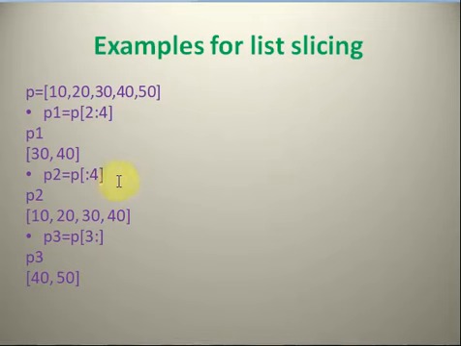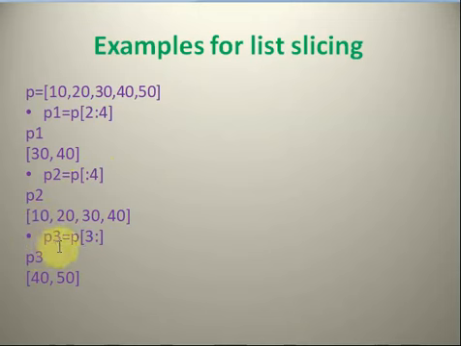The slice will contain, means P2 will contain, data items starting from 0 up to 3. Okay, so when you print P2, it will contain the 0th element, 10, 20, 30 and 40, because 40 is the third element. So with this statement, P2 will contain values from 0 up to 3.